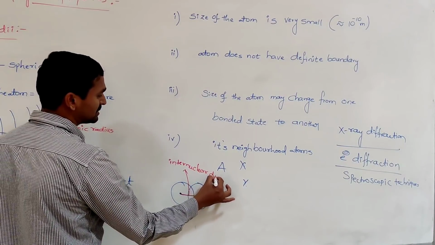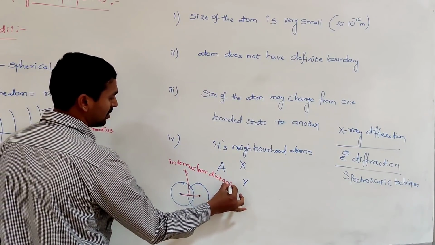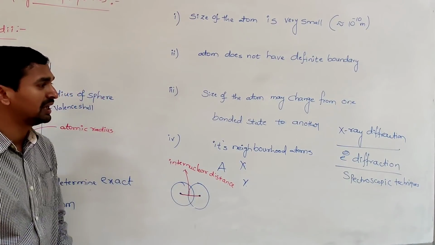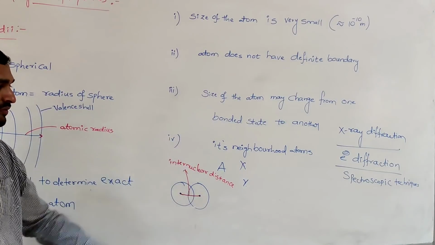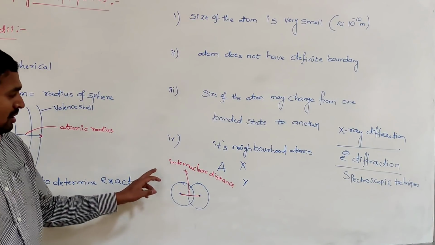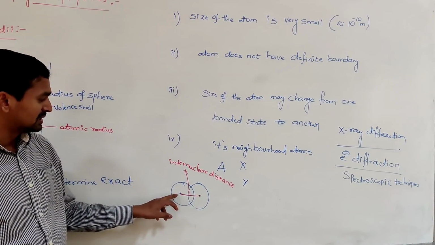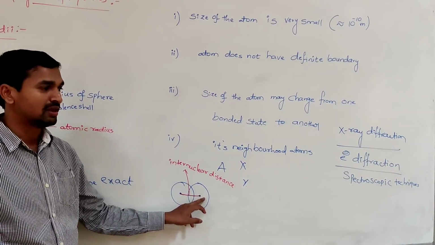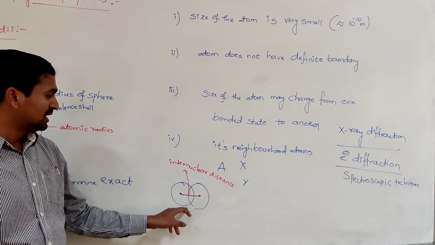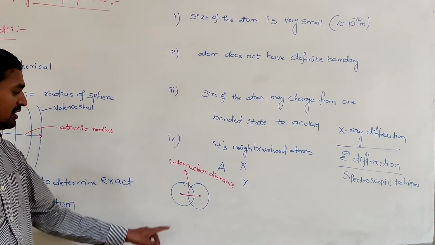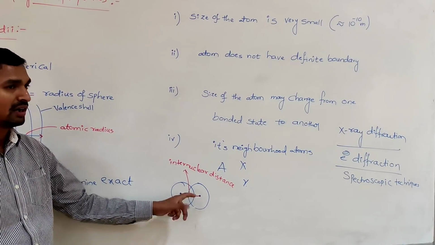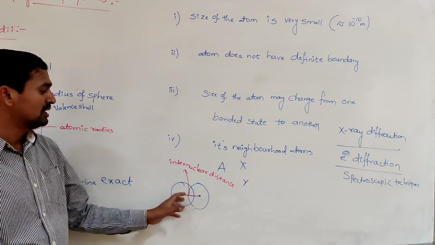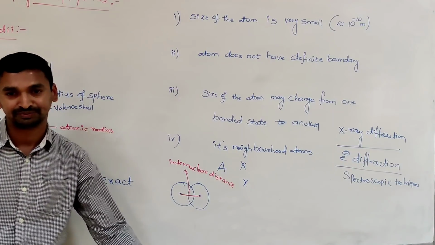This internuclear distance we can determine with the help of techniques like X-ray diffraction, electron diffraction or spectroscopic techniques. It is the distance between the two nuclei of atoms. Then definitely half of the internuclear distance gives the radius of this atom or not? Yes. So like that we can determine the approximate radius of an atom.